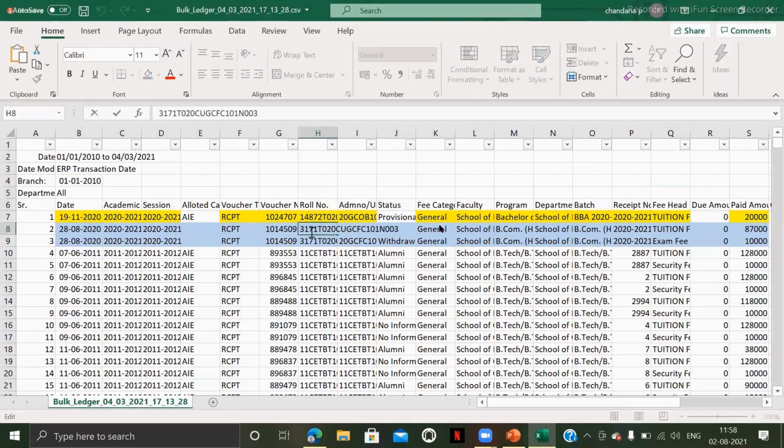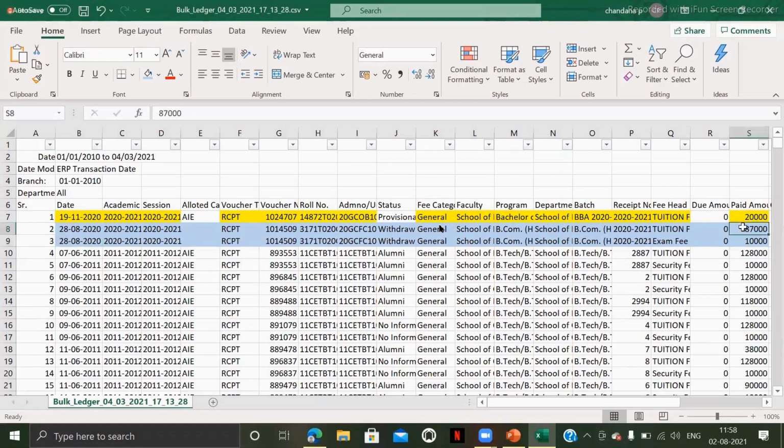So this is a student bearing a roll number 3171N003. The same student, 3171N003. Here the student has paid an amount of 87,000 plus 10,000, that is 97,000, on 28th August 2020.